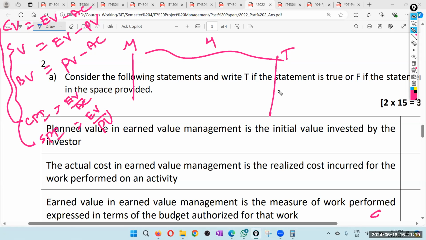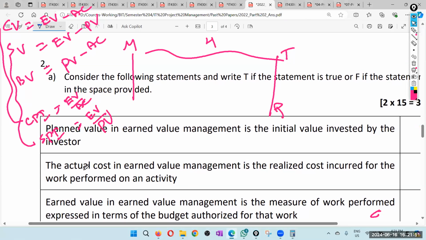During these 4 days, we expect that the team will do this much worth of work. That is my plan value. So we expect that by this day, the team must have done this much worth of work. That is plan value. It is not invested by the investor. Okay. Right. So therefore, I'll say false.